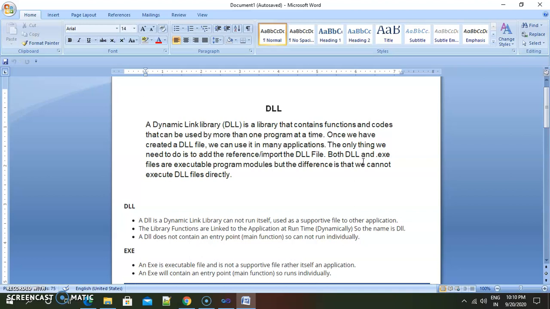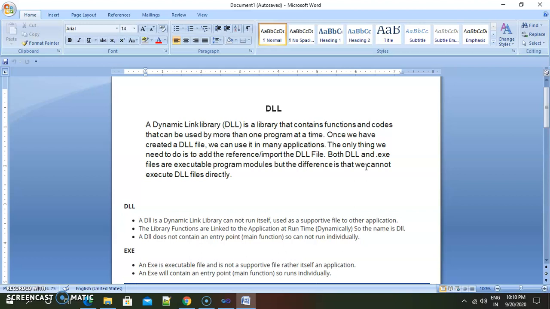Then a DLL file will be created after compilation, and not an .exe file, because there is no main method inside our program. Only classes we define inside a DLL, and after compilation the .dll file will be created inside the debug folder of our respective project.